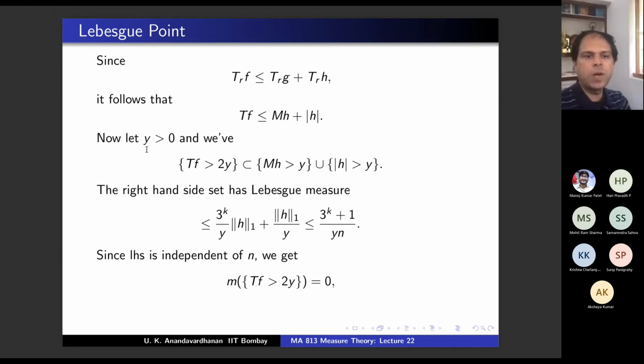Okay, but this is true for whatever y, no? Pick any y positive and this is true. If Tf is bigger than 2y, that measure is 0, and y can be arbitrarily small. So what is the conclusion?